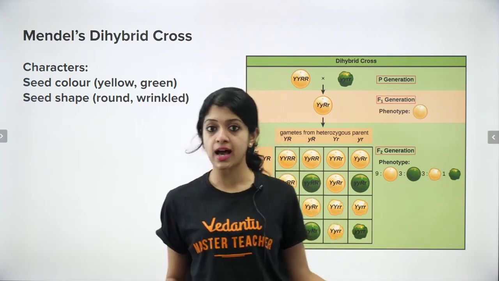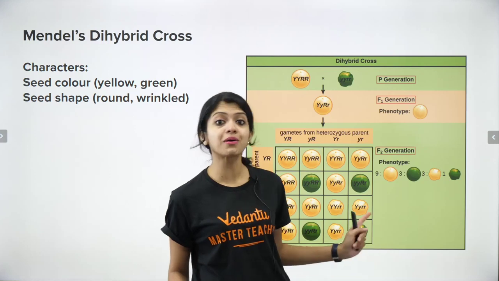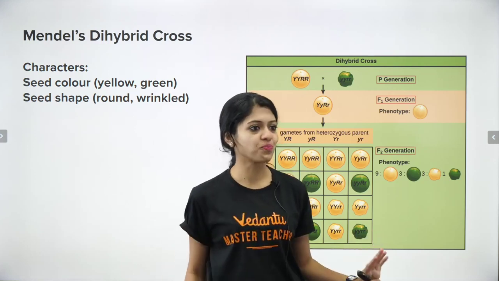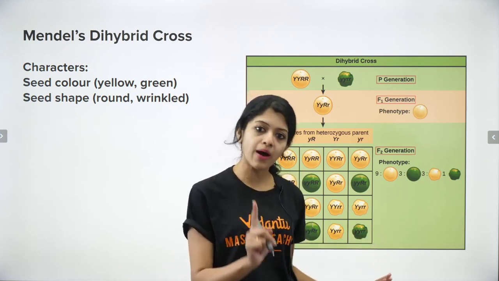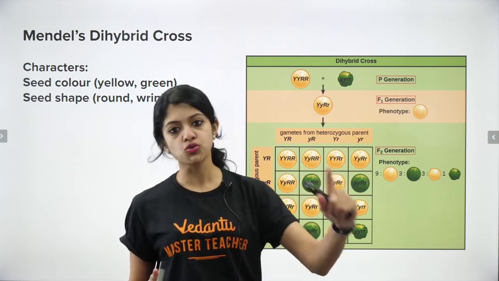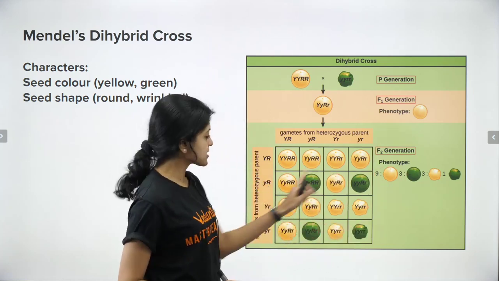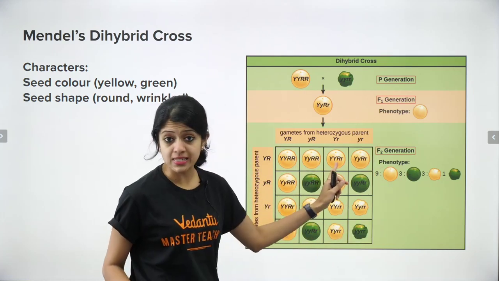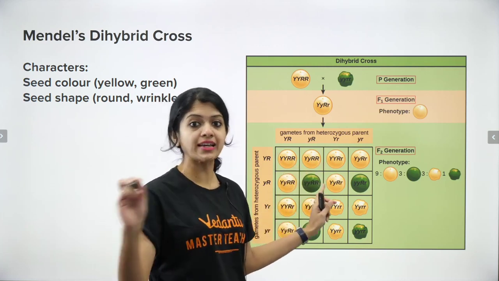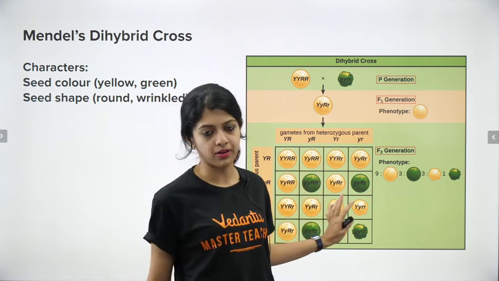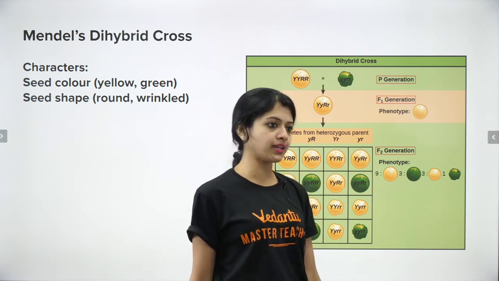The genotypic ratio in F2 generation is a little more complex, and because of that, I haven't seen any ICSE paper which has asked the F2 genotypic ratio, but in case it's asked, you must know. It's 1:2:1:2:4:2:1:1. Work it out. Each of these genetic combinations, just write it down and see how many times they are appearing. That is the ratio that you would get.